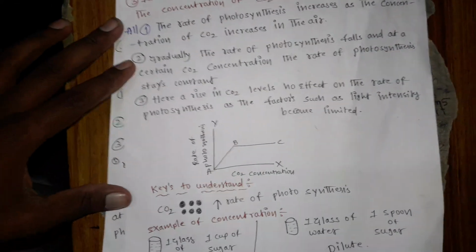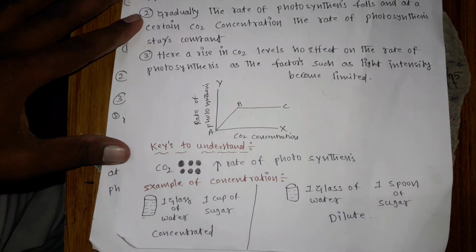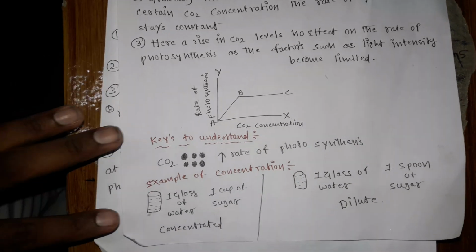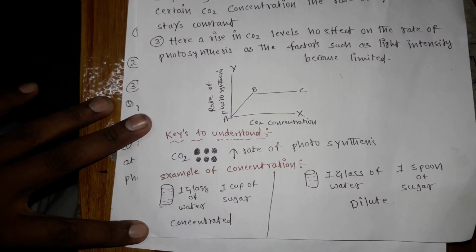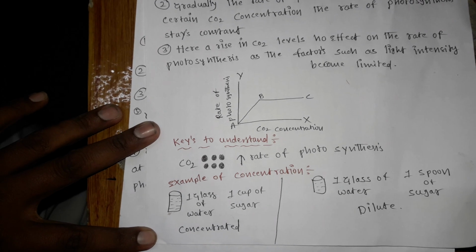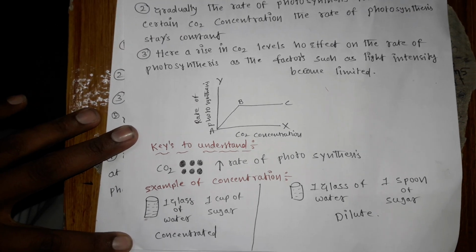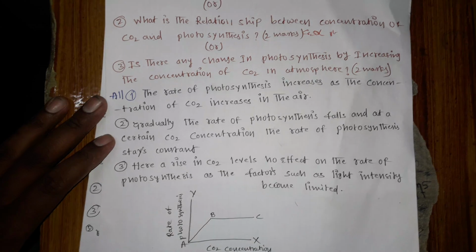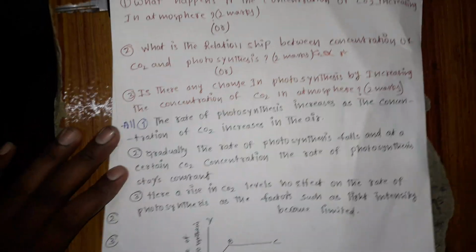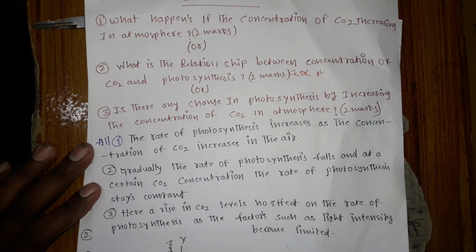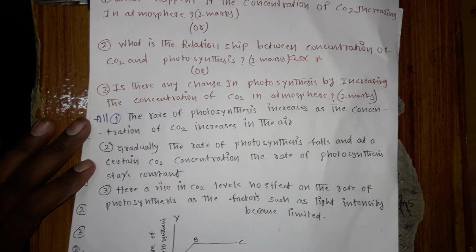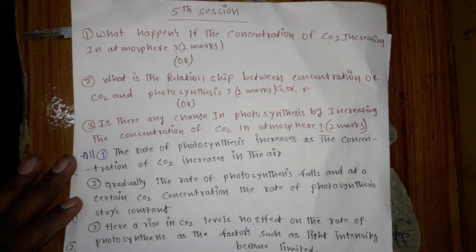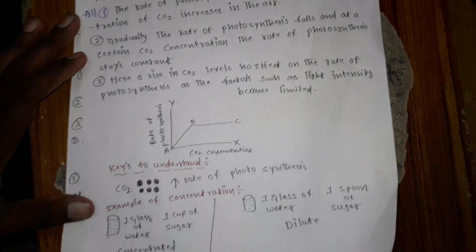So I am going to clarify within 1 minute again. What does concentration mean? It is like the sweetness in a sugar solution. If it is high, it is concentrated. If it is low, it is dilute. There is a big definition, but I don't want to misguide you in this answer. It can divert your answer with the definitions of dilute and concentration. I will do a separate video. If anyone wants it, let me know in the comment section below. Okay, now is the answer clear.